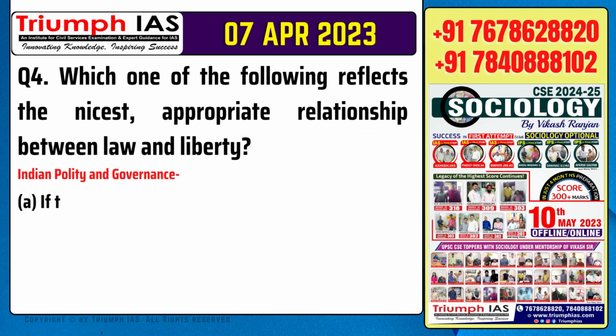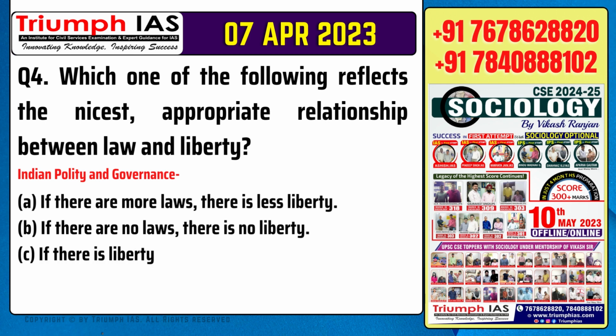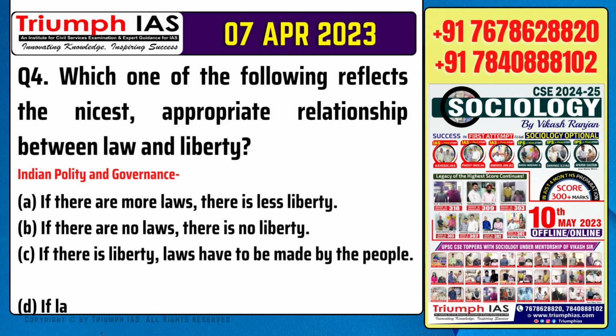Question number 4. Which one of the following reflects the most appropriate relationship between law and liberty? Option A. If there are more laws, there is less liberty. Option B. If there are no laws, there is no liberty. Option C. If there is liberty, laws have to be made by the people. Option D. If laws are changed too often, liberty is in danger.